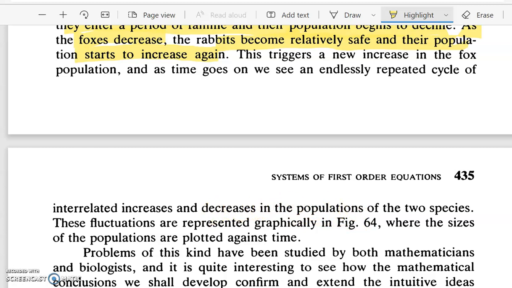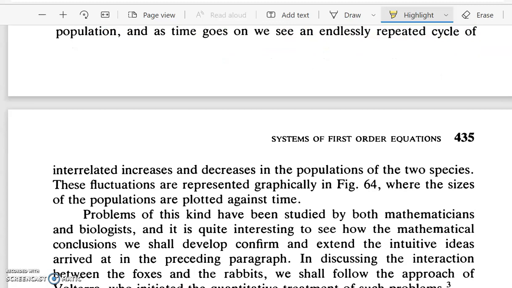Now when we model a problem of this kind, the equation we obtain is called the Volterra's predator-prey equation. Here we have taken a specific example of foxes and rabbits, but you can change it to any kind of species where the populations are interrelated. Such a problem is called the Volterra's predator-prey equation, and this is one of the most important problems in nonlinear systems of equations, and one of the important problems in mathematical ecology.